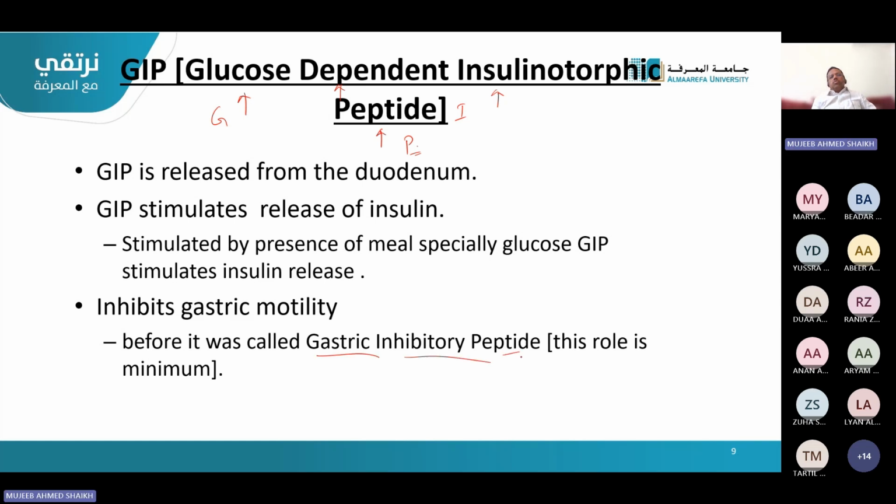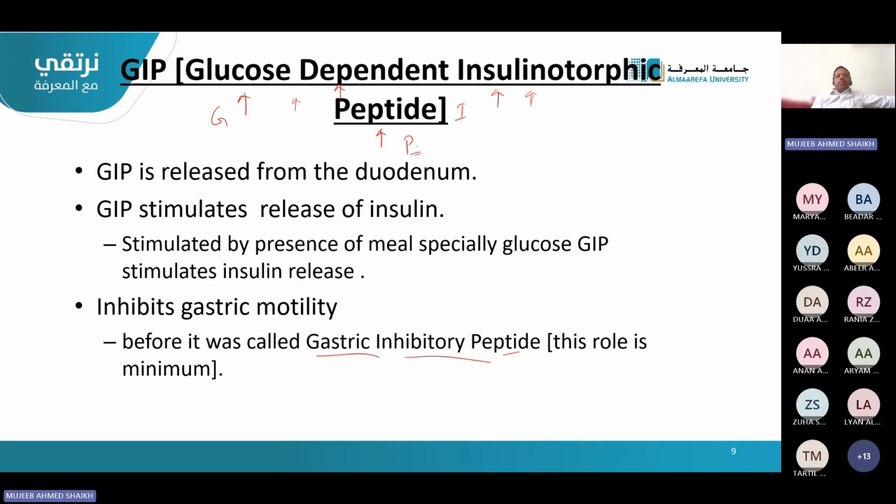Because this role is minimum, the other role is more. That's why the name is changed. Previously, it was known as gastric inhibitory peptide, but it is currently known as glucose dependent insulinotropic peptide. So it depends upon the level of glucose. It will act on the insulin secreting cells, and it is peptide in nature. This is the meaning of GIP.